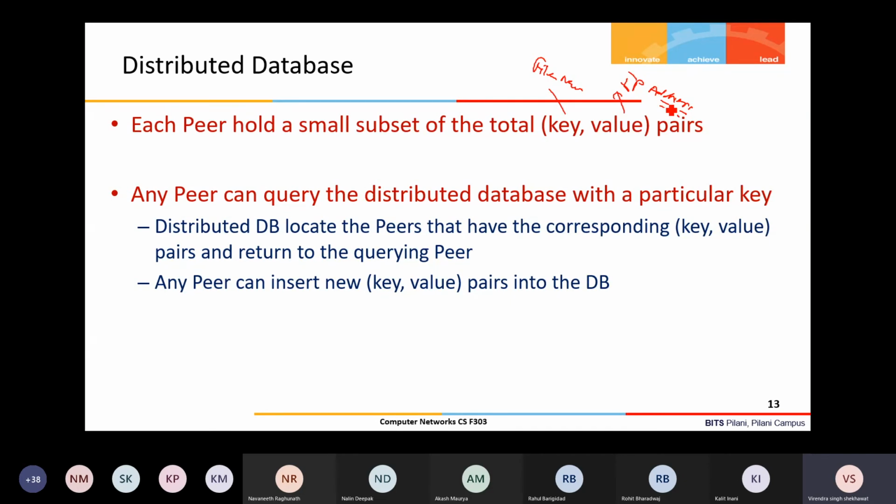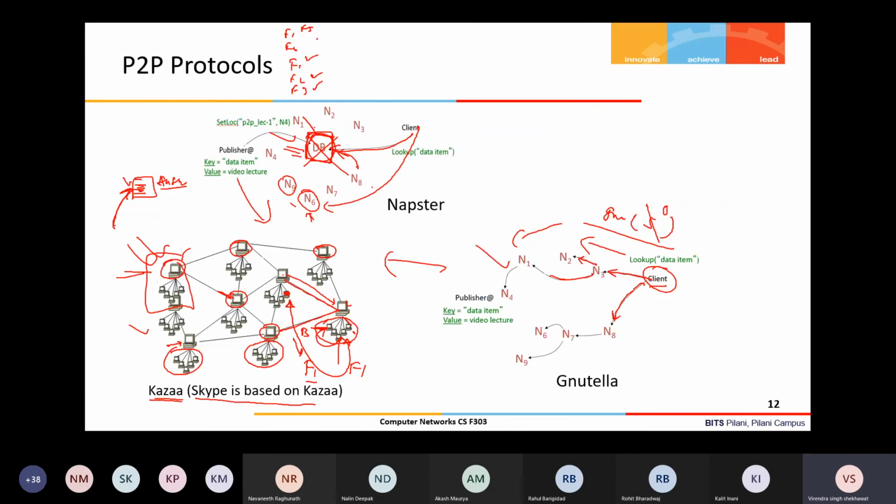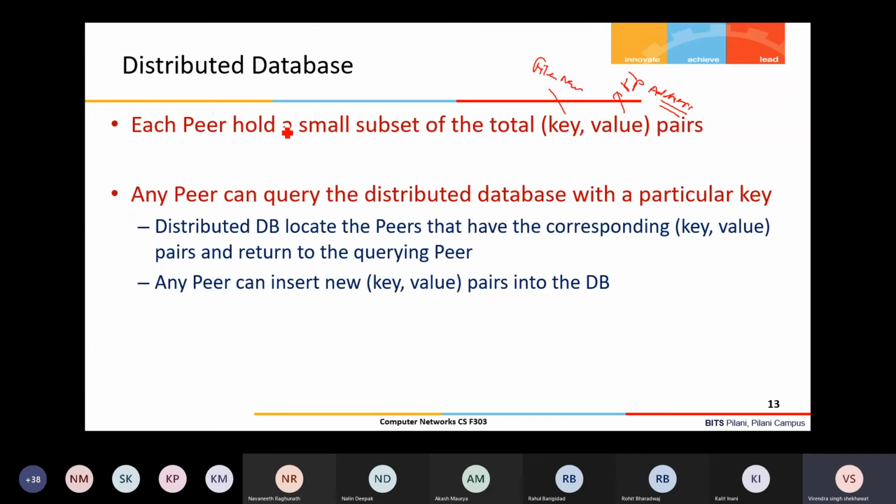So for that we need to store the key value pair information in some central way. Definitely at a central place we could put all the information, like in Napster. That's not good, so we need to distribute this information. Each peer holds a small set of the total key value pairs.